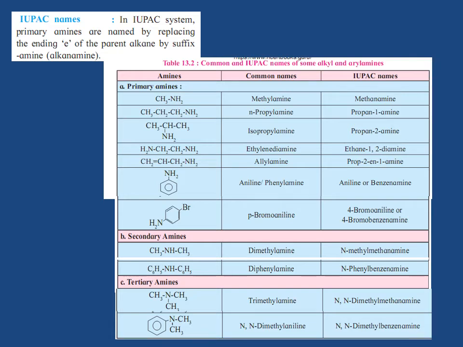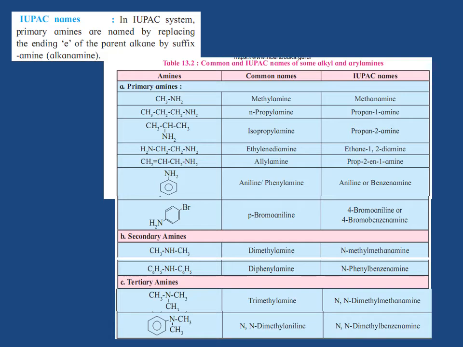IUPAC names. In the IUPAC system, primary amines are named by replacing the ending e of the parent alkane by the suffix amine, alkanamine. A locant indicating the position of the amino group is added before the suffix amine. When two or more amino groups are present, the prefix di, tri, etc. are used with a proper locant.